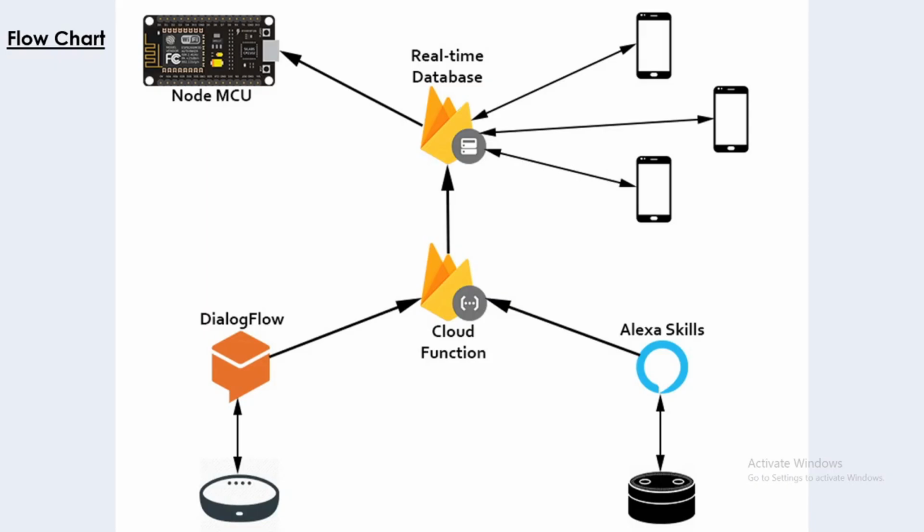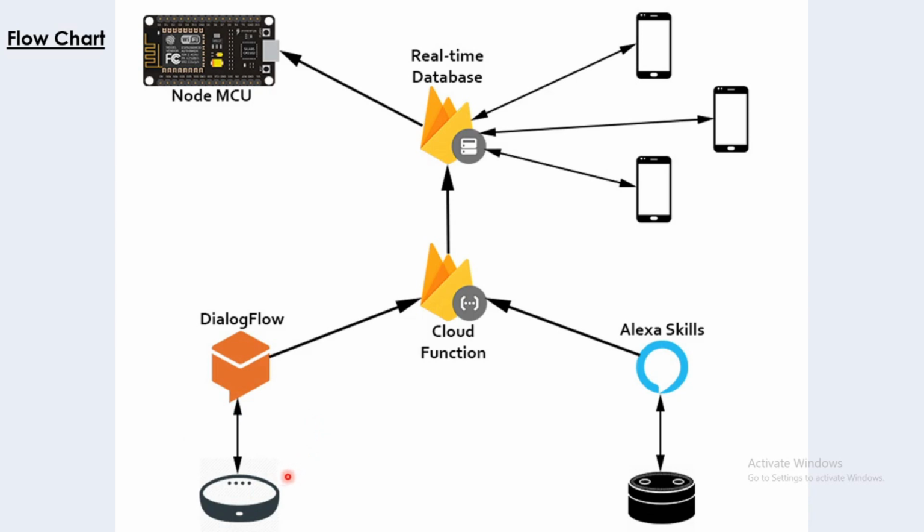Now let's understand the data flow in the system. The Google Home and Alexa are the devices which can listen to the user voice commands and can answer the commands according to the training. So we have done the training part of the devices using their respective trainers: Dialogflow for the Google Home and Alexa Skills for Alexa. Dialogflow and Alexa Skills simply take the user input coming from the smart devices as a request and generate a response to be made at the user end.